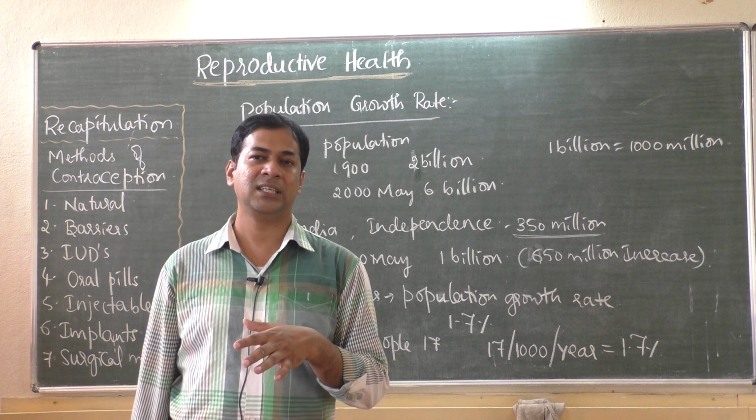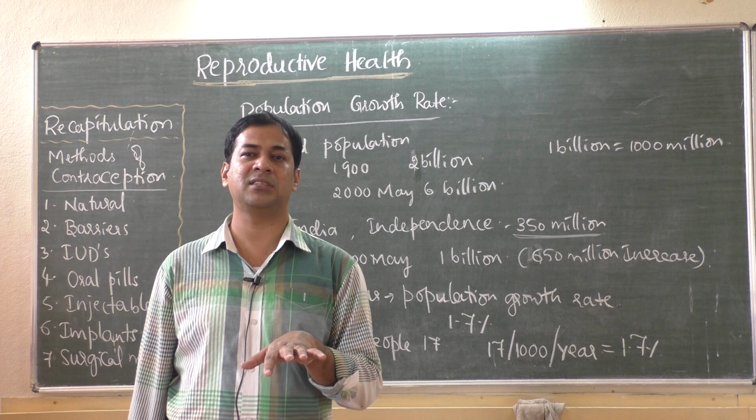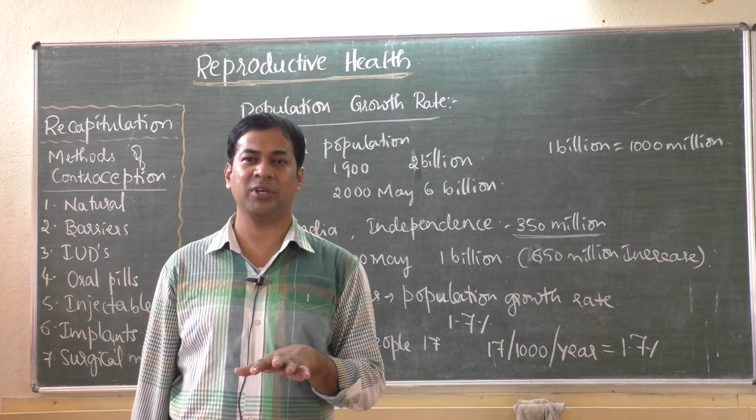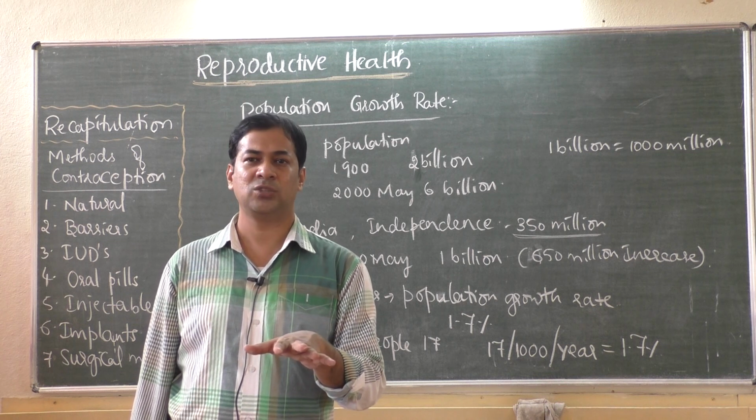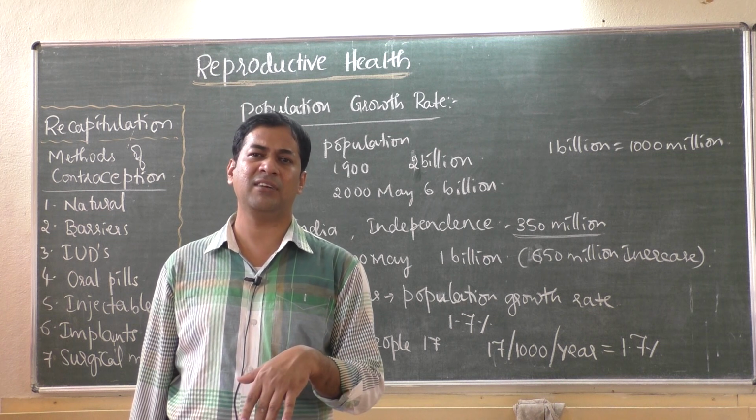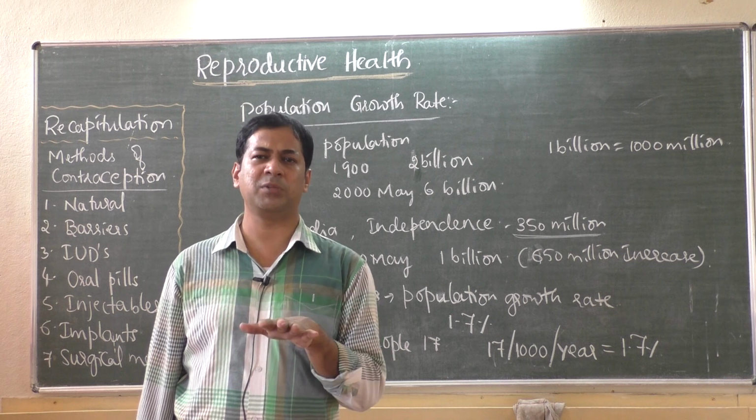In those cases doctors suggest the mother get rid of the baby, because anyway if she gives birth that baby is not going to survive. So it is better to stop the pregnancy before delivery.